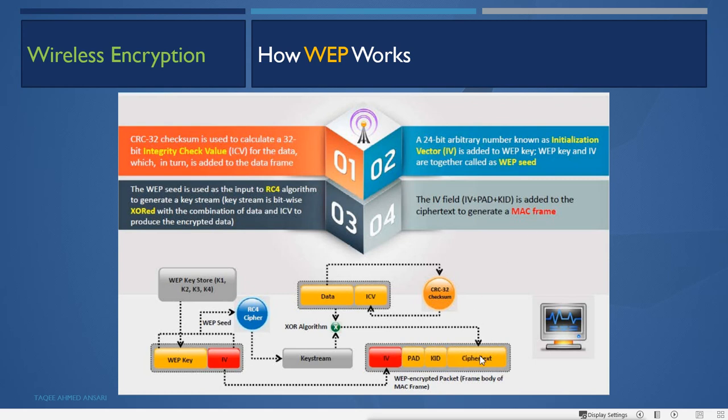That means this data, this generated cipher text, and this IV key, and then the data, it will totally combine here with the cipher text, like pad and key ID, everything. But actually it is sending this IV again from here. That is the problem.